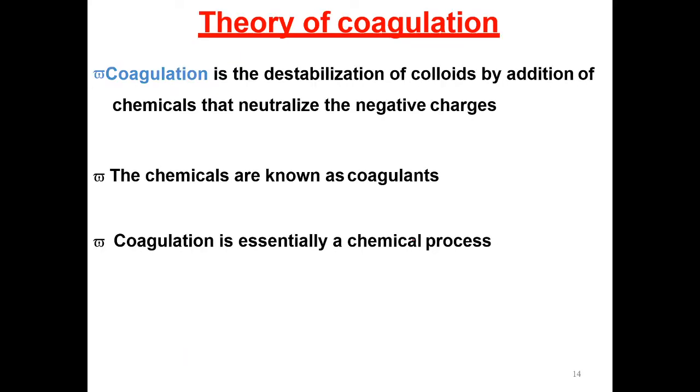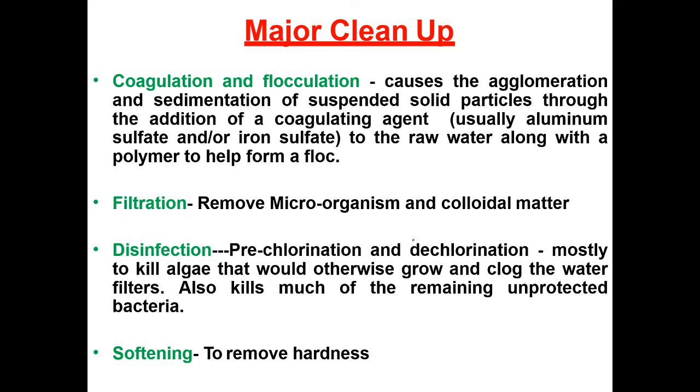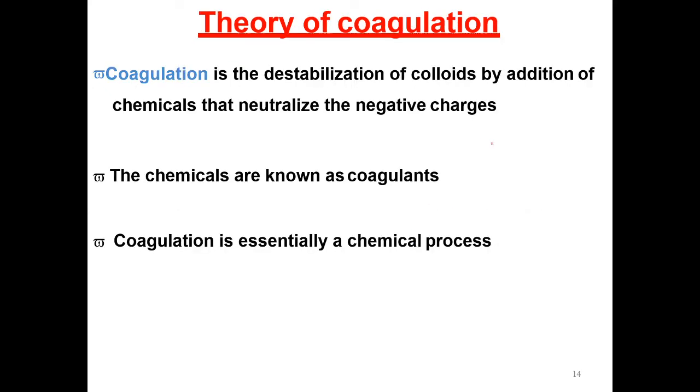Next one is coagulation. What is meant by coagulation? Coagulation is the destabilization of the colloids by addition of chemicals that neutralize the negative charges. If you add the coagulant to the water, then it will destabilize the colloids. What is this coagulant? Coagulant is a chemical, just like alum. These chemicals are known as coagulants.